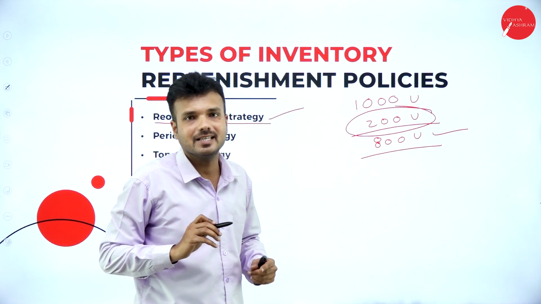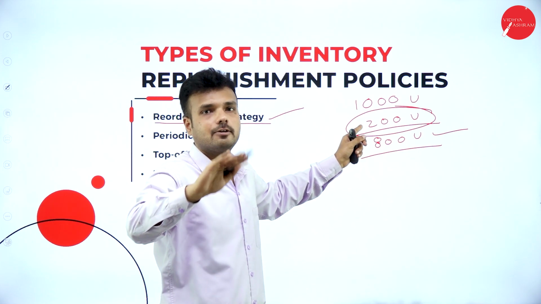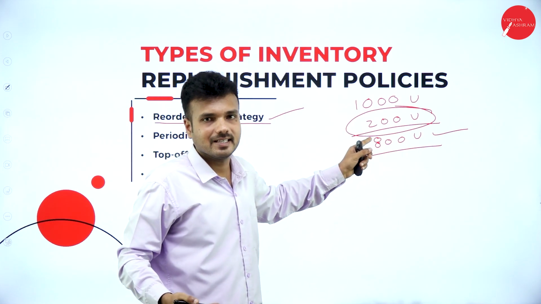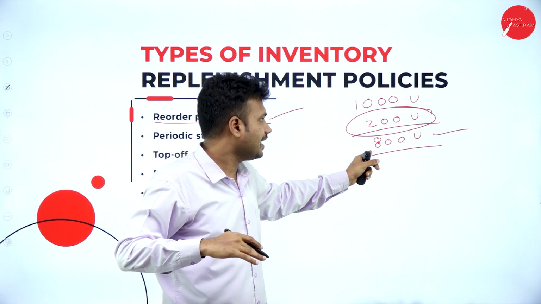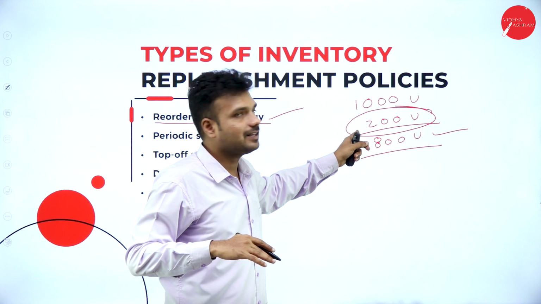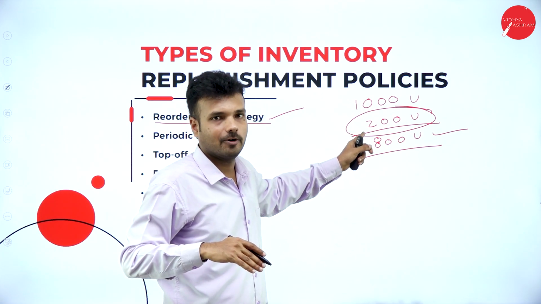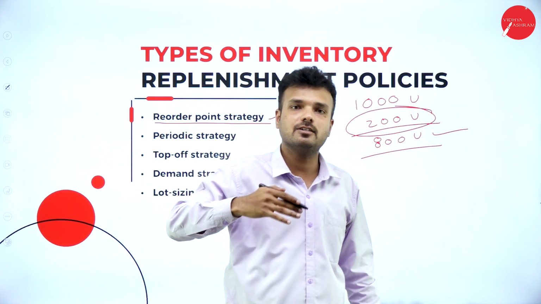Means when there is a stock of 200 units of the commodity, it is going to place the reorder, so that while the 800 units get supplied, we can sell these 200 units and meet the customer's demand. It works in such a way that it must meet the demands of the customer.